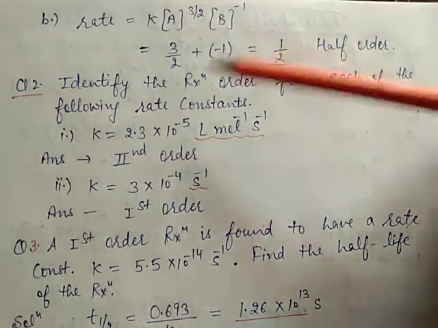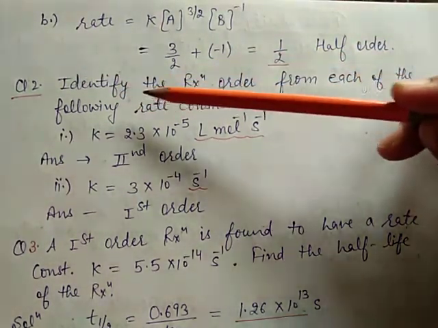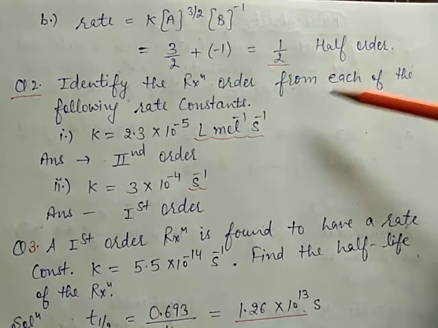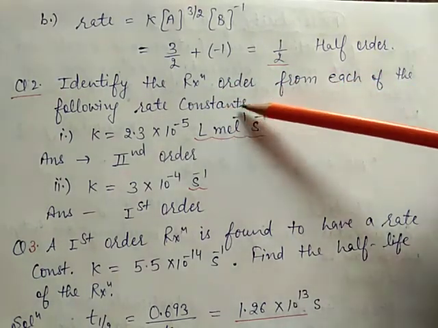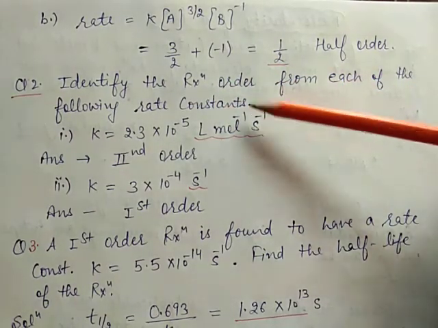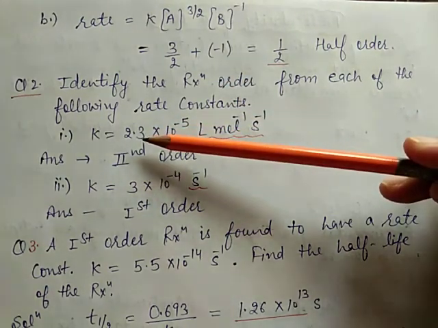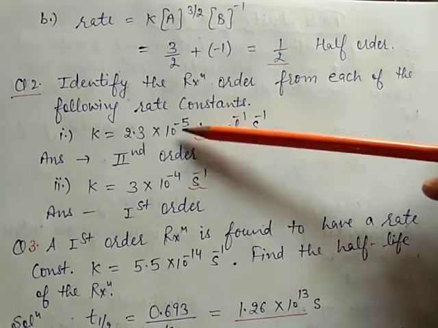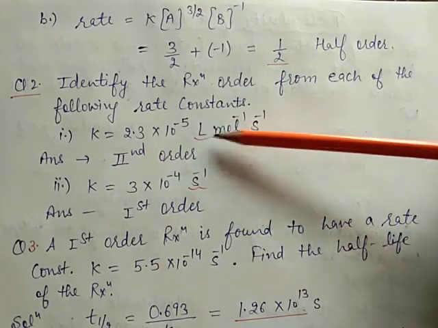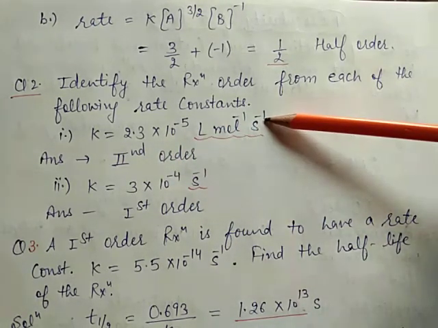Now next is question number 2. Identify the reaction order from each of the following rate constants. First, rate constant is given. K is equal to 2.3 multiply 10 to the power -5 liter per mole per second.